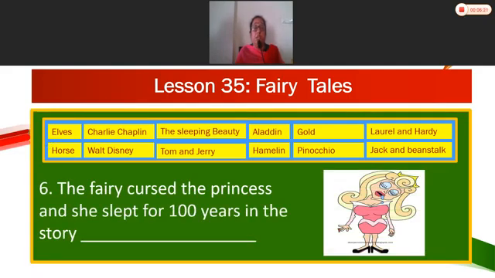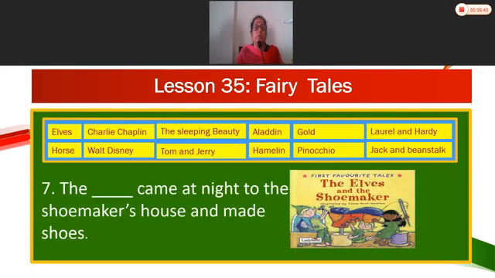The fairy cursed the princess and she slept for 100 years in the story. Who is it? The Sleeping Beauty. The elves came at night to the shoemaker's house and made shoes. Who is that? Elves.